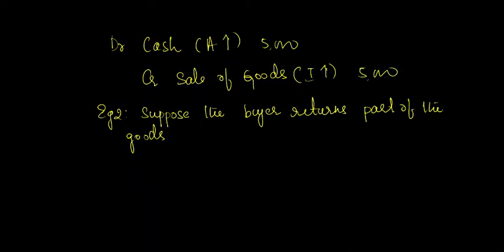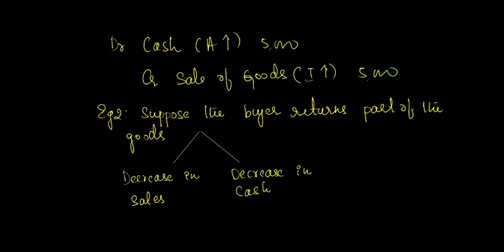But can income decrease? Yes. Just like there can be decrease in case of expenditure, in case of income too, there can be decrease in income. For example, a buyer who has purchased goods from us might return a part of the goods. In that scenario, again there will be two components to the transaction. One is the decrease in the sales, the other being decrease in the asset.